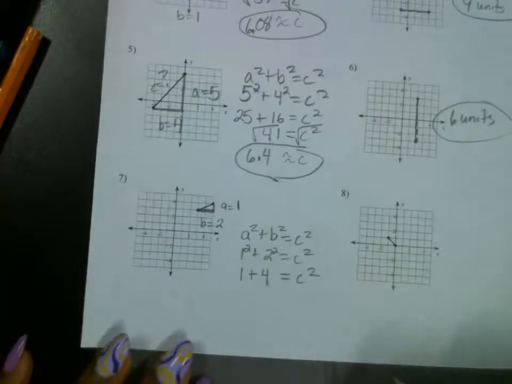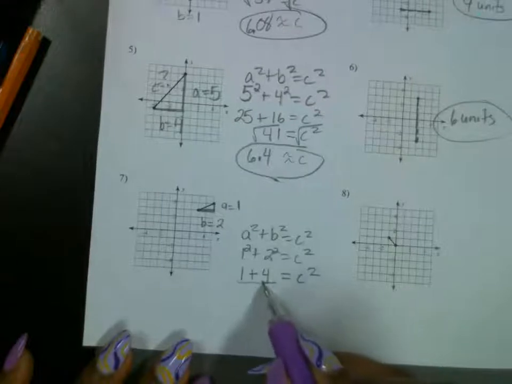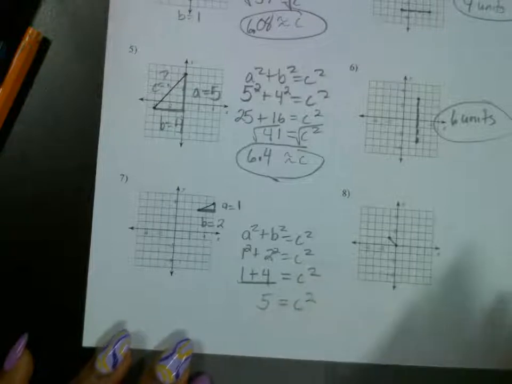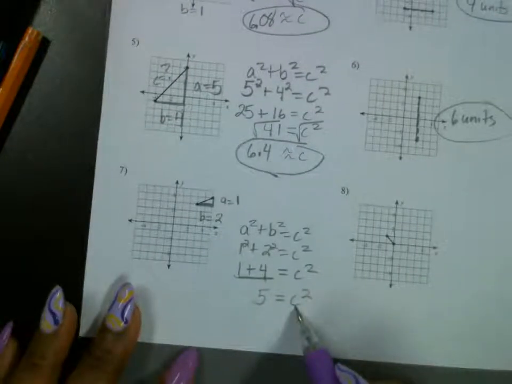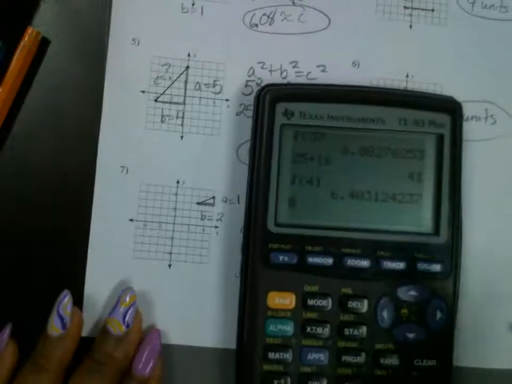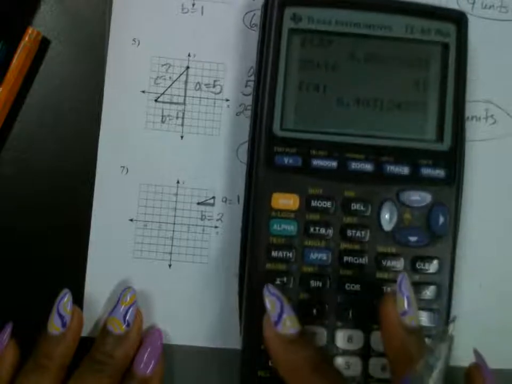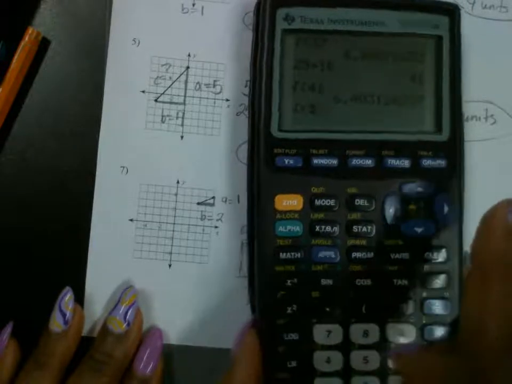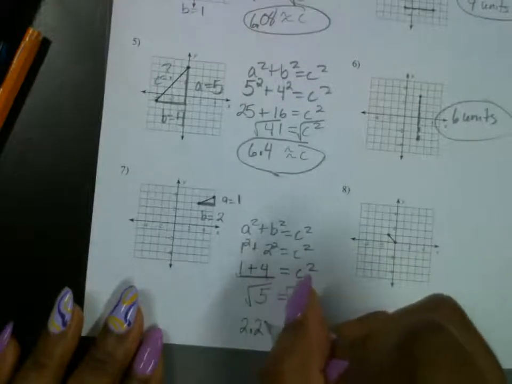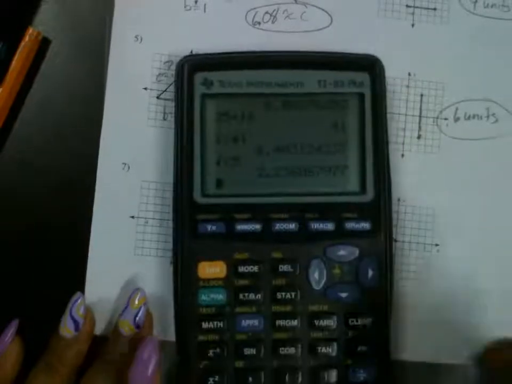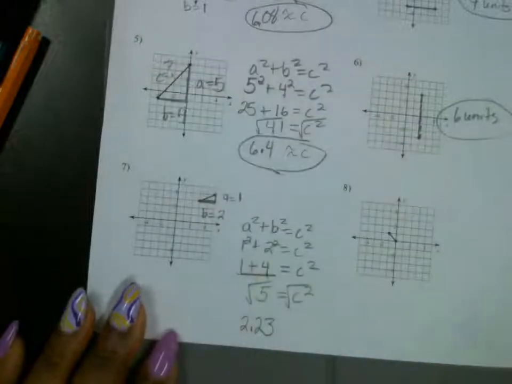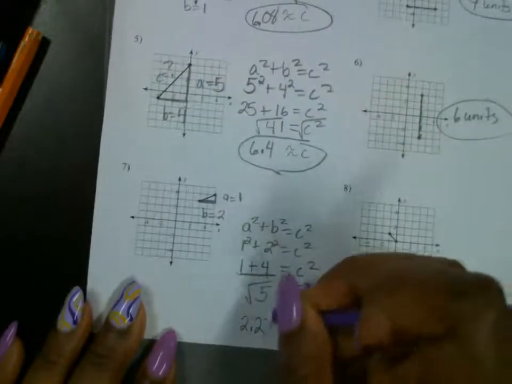Okay. Now I'm going to add. What does this give me when I add? 5. Very good. Now what am I going to do to solve for C? Square root. So we're going to type in the square root of 5. So that's the yellow button. Second, x squared, and type in 5 and press enter. That's about what? 2.23. And actually, since we're rounding here, this 3 is going to go up to what number? 4. Thank you, Miss Moore.